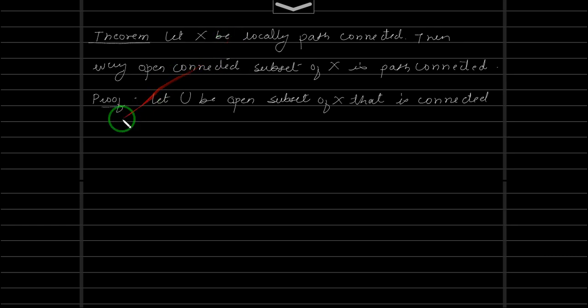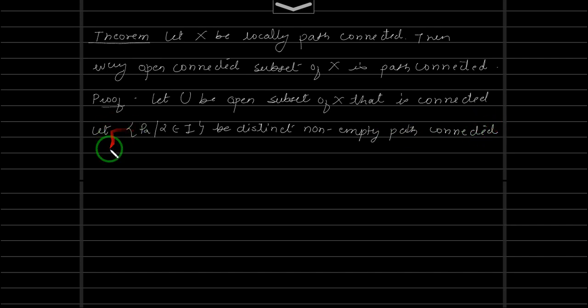To do that, let us take a collection. Let P alpha, such that alpha belongs to I, be the collection of distinct, non-empty path connected components of the subspace U, meaning the pairwise intersections are empty.